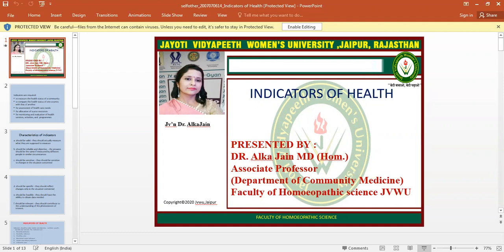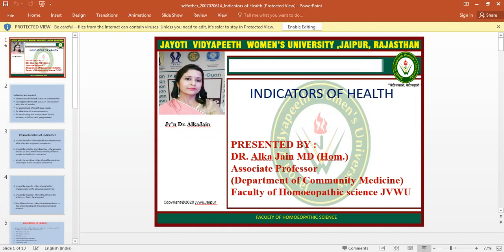The next is for assessment of healthcare needs. Another requirement is for allocation of scarce resources, and then for monitoring and evaluating health services, activities, and programs. So these are all the points for which health indicators are required.